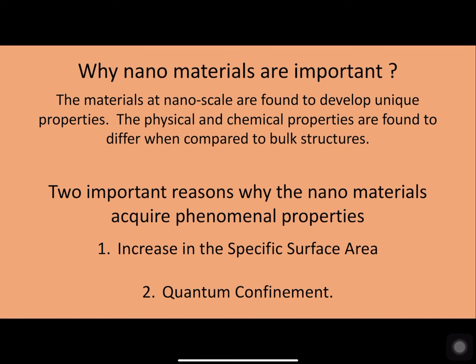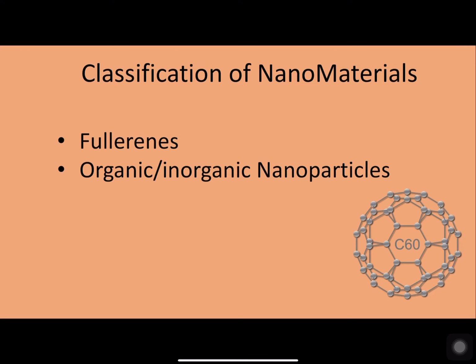Why are these nanomaterials so important? Because these materials are found to develop unique properties whenever they are converted to a nanoscale. The reasons for acquiring these phenomenal properties are, first, the increase in the specific surface area, and the second one, called quantum confinement. So we have discussed what these things are.